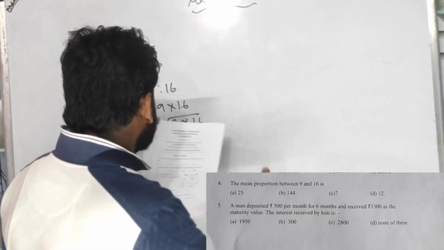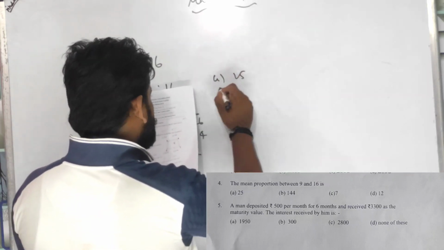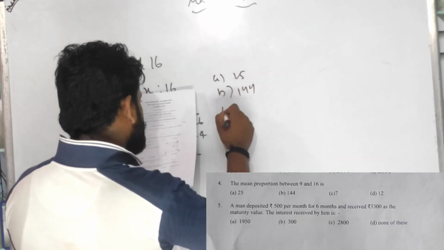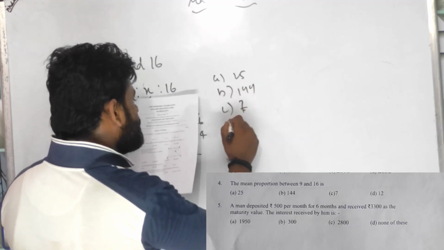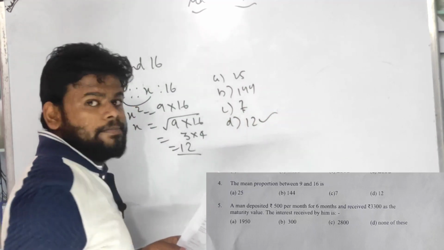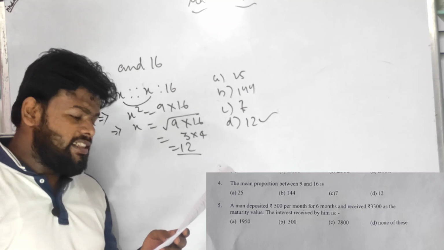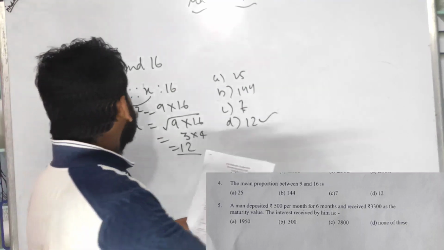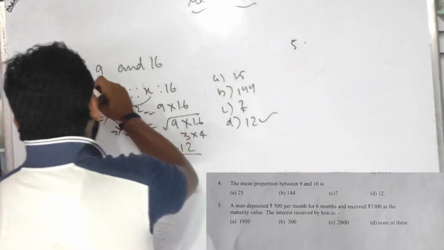Here option A is given as 25, option B is 144, option C is 7, option D is 12. 12 is the right answer, children. Is it clear? Let us start with number 4. Number 5. Number 4 over.